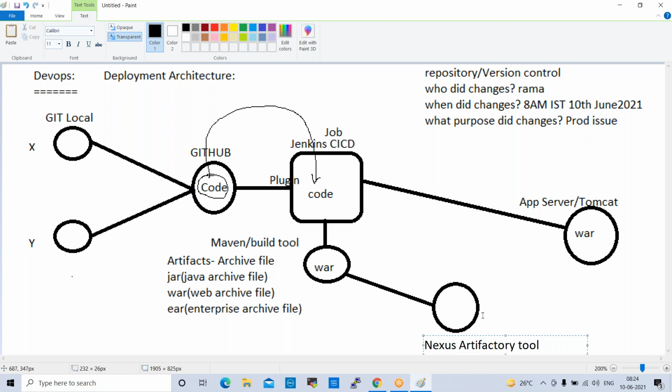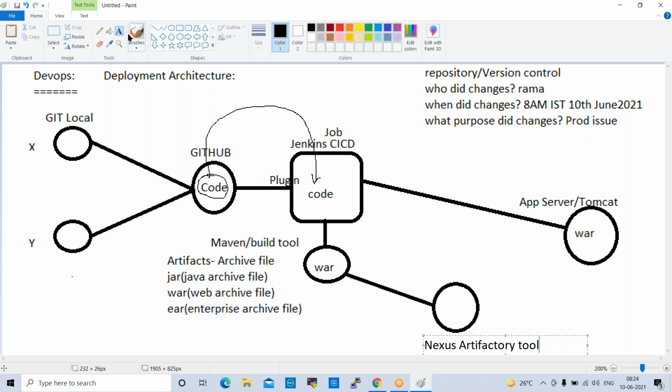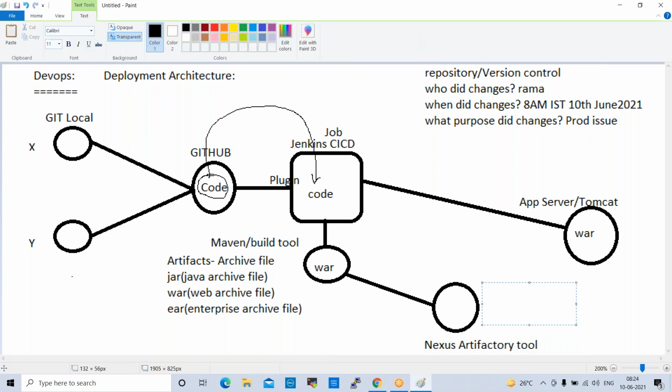In this Nexus, we will create different repositories, like Sprint 1, Sprint 2, Sprint 3. Whatever war files are generated here by Jenkins and Maven will be saved in these repositories.